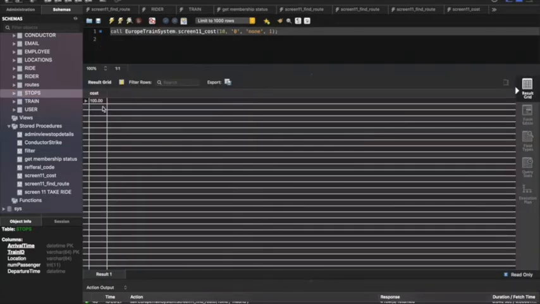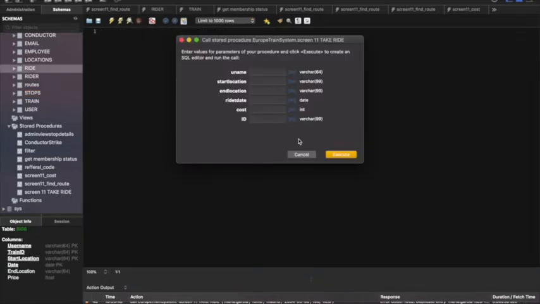This gives us the total cost of the route. Next, we enter all these values into the take ride stored procedure. In the take ride stored procedure, we enter the following values: the username of the logged in user, the start location, which is Rome, the end location, which is Madrid, ride date, which is specified in the task list, cost of the route, and train ID.